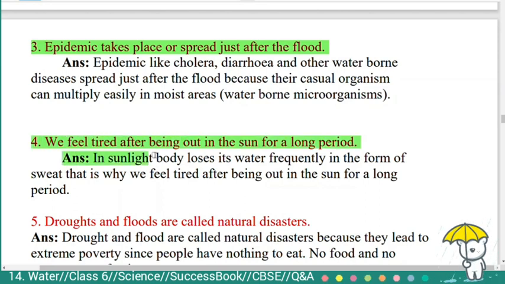Fourth question, we feel tired after being out in the sun for a long period. Answer, in sunlight, the body loses its water frequently in the form of sweat. That is why we feel tired after being out in the sun for a long period.